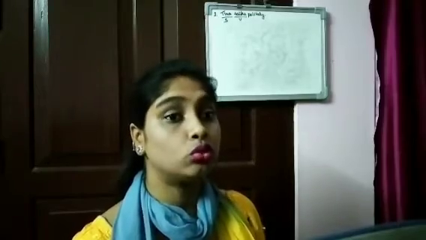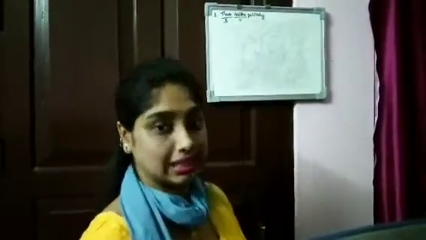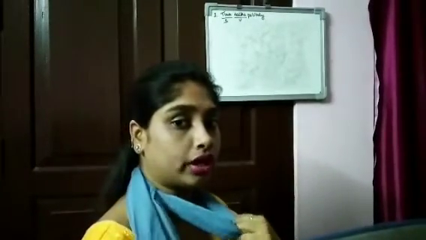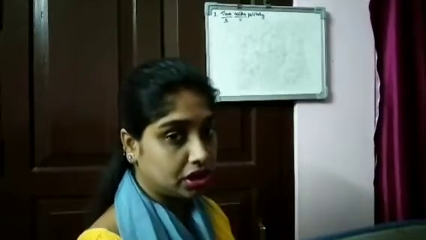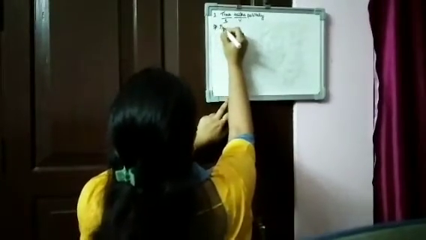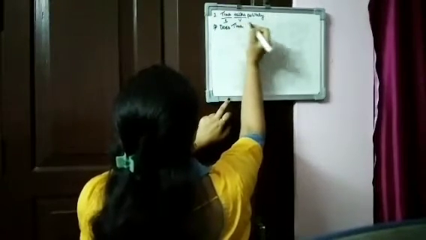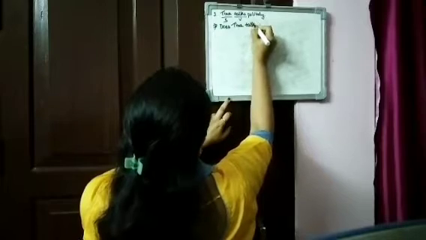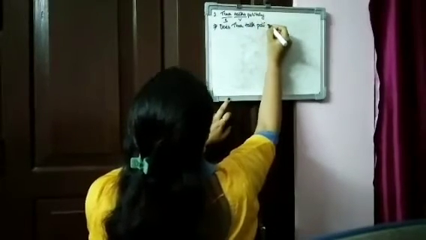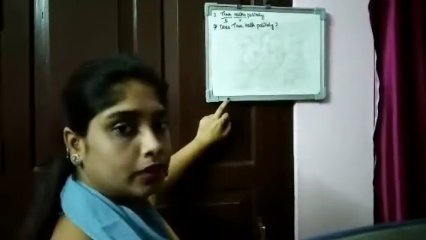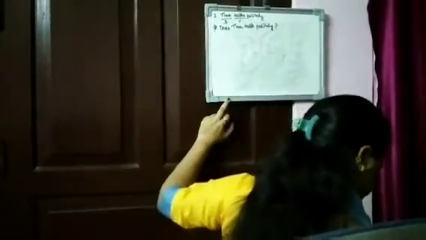First you need to see about whom you are talking. We are talking about Tina. She is a girl. Girl means what pronoun do we use for a girl? We write she. She means does. So we will use does. Does Tina talk politely? Done? Let's see what's number 2.